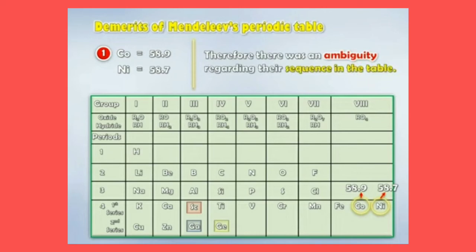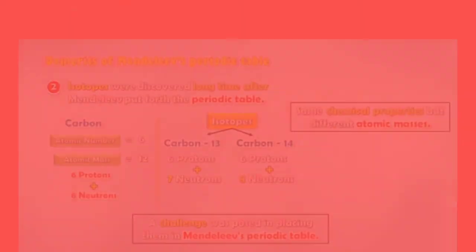But cobalt was placed before nickel, right? So there was an ambiguity regarding their sequence in the table. Ambiguity means what? A slight confusion about where to place cobalt and nickel, whether nickel should be placed before cobalt or not. So this was the first demerit or limitation in Mendeleev's periodic table. The second demerit is